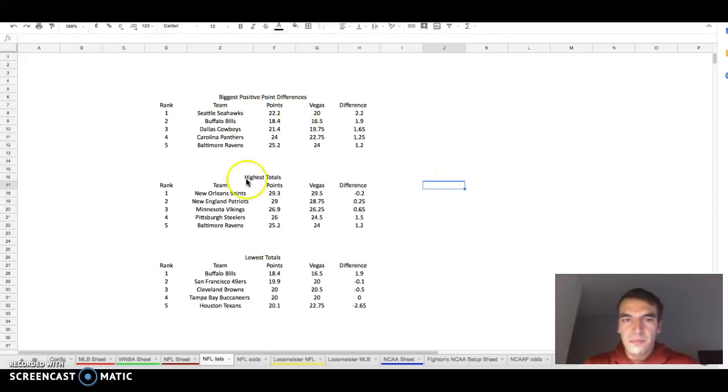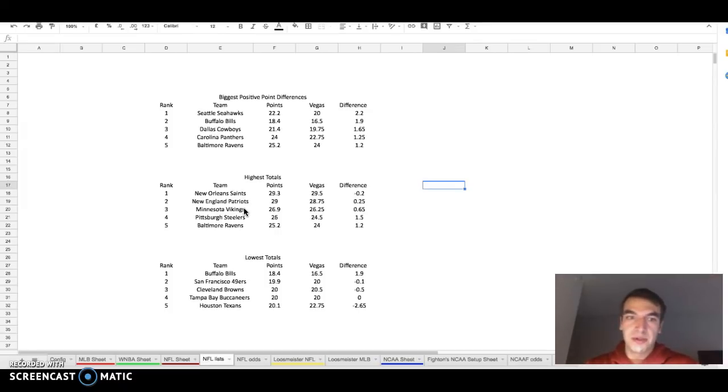Starting with the highest totals, the 3 or 4 chalky teams that we expect to score a lot of points, that are going to have massive ownerships, are the Saints, the Patriots, the Vikings, and Steelers. They're chalk for a reason. Vegas expects them to score very high, and so we need to have exposure to them, but so is everyone else. There is really no edge there.